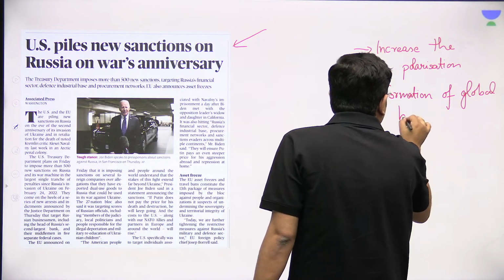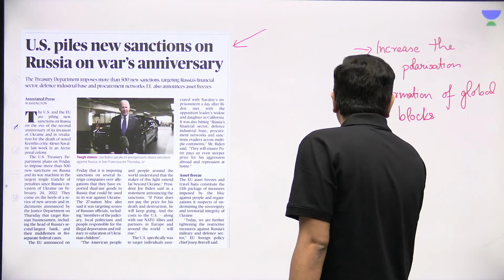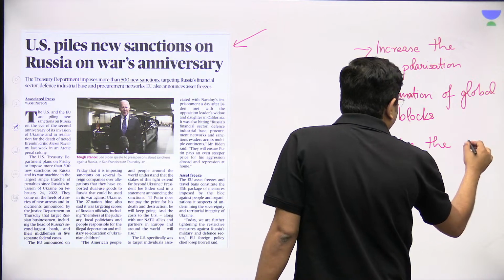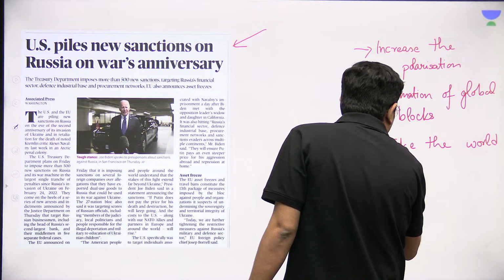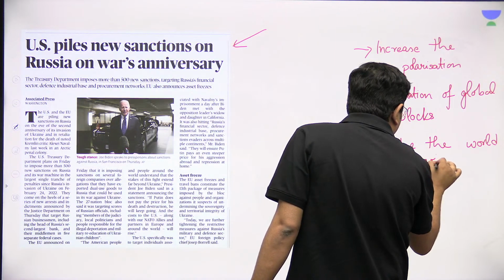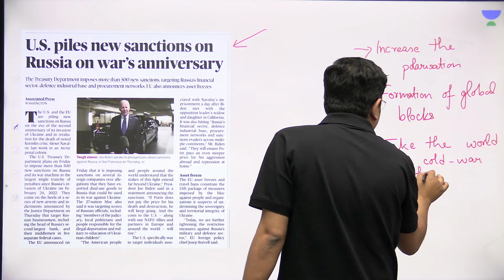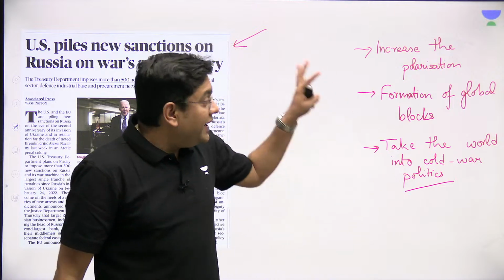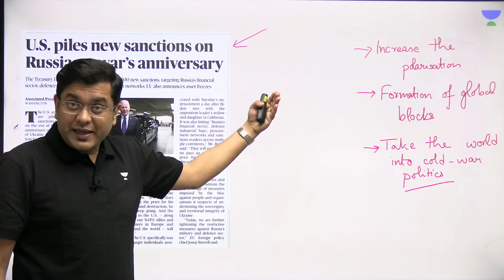Okay? The formation of global blocks. And that would take the world into the Cold War era. Into Cold War politics. Right? So that is what India has been arguing, and that is what the External Affairs Minister has been saying.